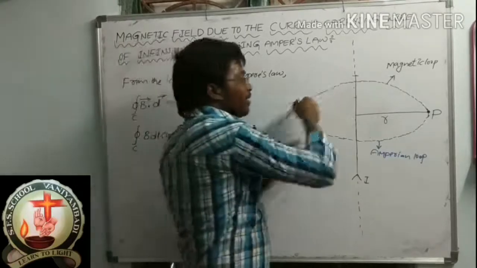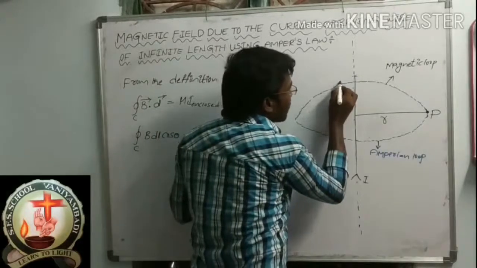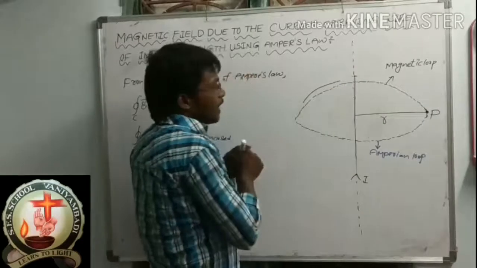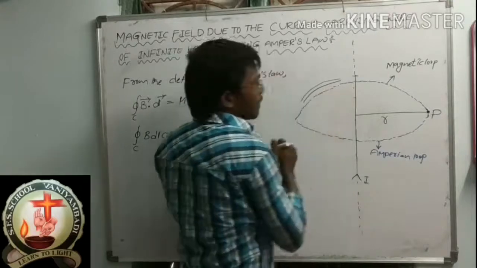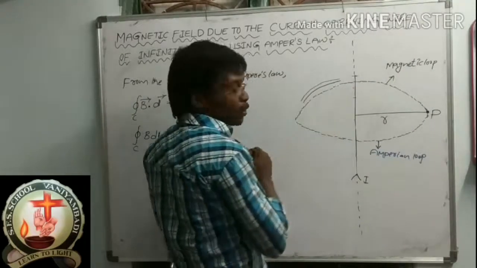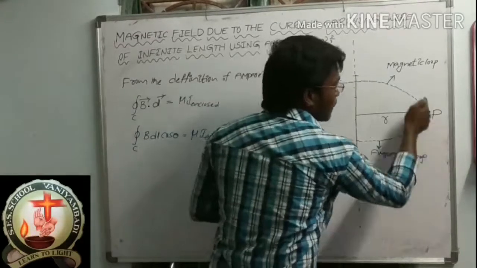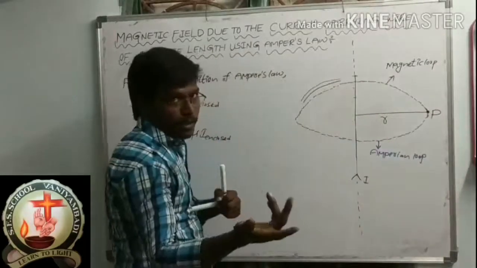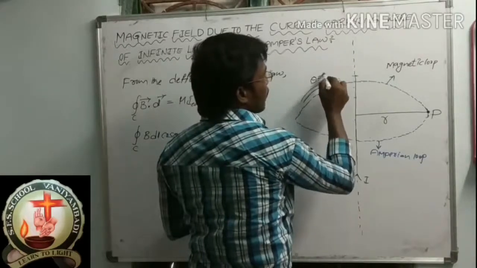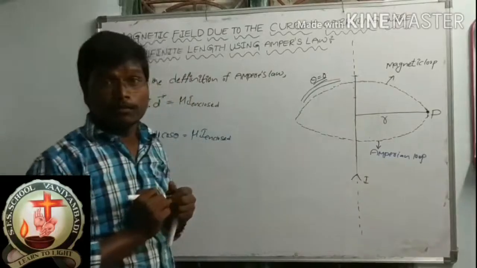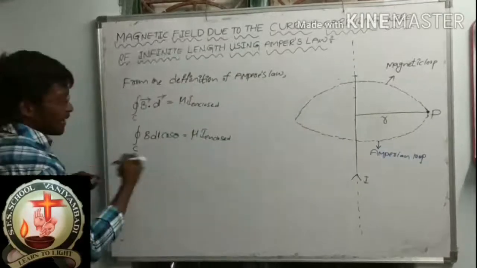You can take here, suppose for your convenience, yes, I am drawing separately. This black color is the magnetic field line, and this blue color is the Amperian loop. So what is the angle between both? Both are parallel, no? Here parallel, here also parallel, here also parallel. What is the angle between both the lines? 0. So here theta value is 0 because both are parallel.